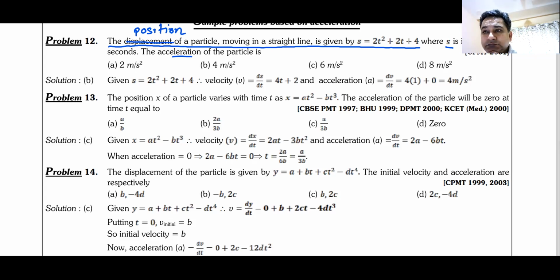Am I audible to everyone? No one is responding, so I think I'm not audible. No one knows? That's a shameful thing that no one knows. That means no one has taken the class seriously. Well, today is the day that you wake up. Velocity is the rate of change of position or position vector of the particle.